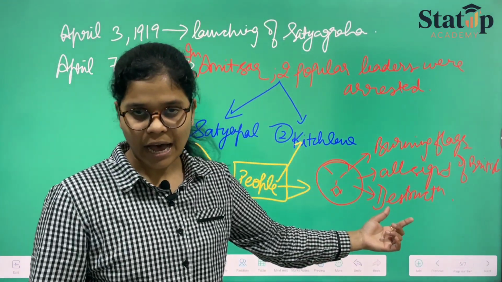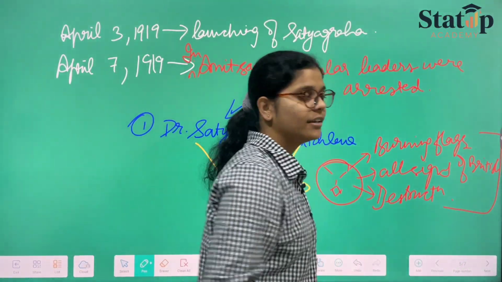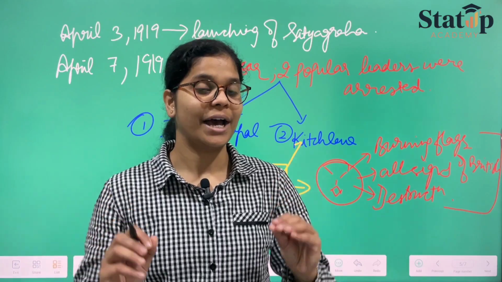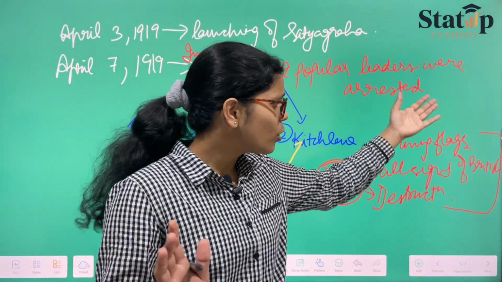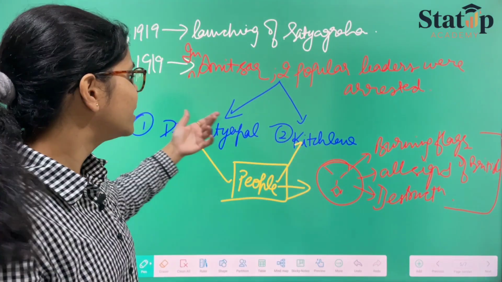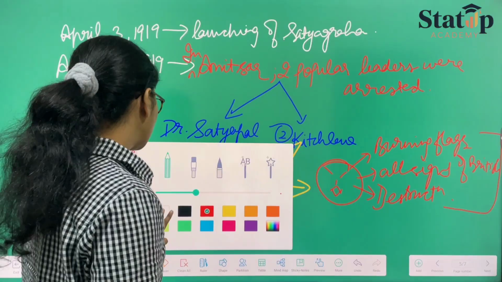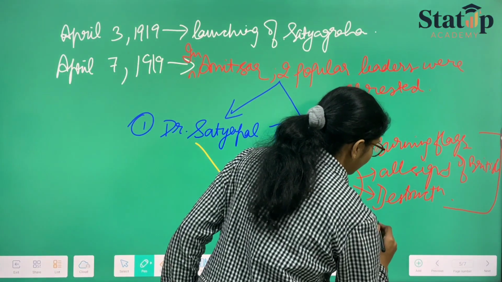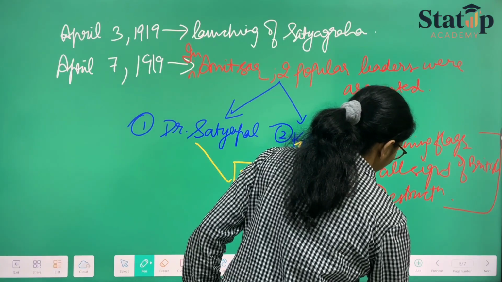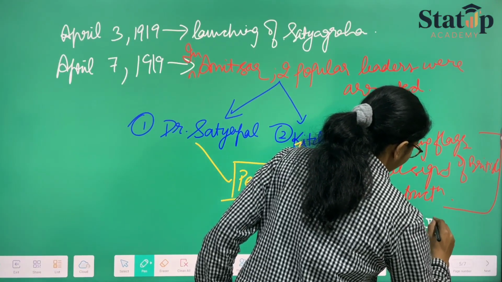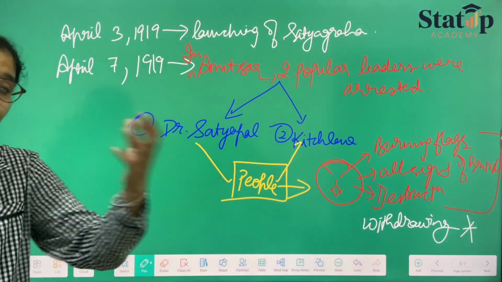When all these things happened, Gandhiji said that this was not my plan. My plan was to launch Satyagraha to involve a mass movement. I did not plan all these things, and I never wanted these two great leaders to be arrested. Therefore, Gandhiji said that I am withdrawing this Satyagraha movement and I do not want to be part of it.